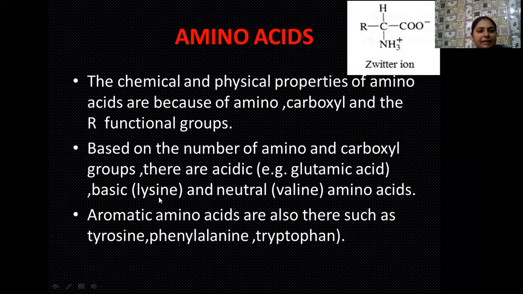So example is lysine. So here neutral amino acids are those amino acids where the number of amino groups as well as the carboxylic groups are the same in number, and the example is valine.